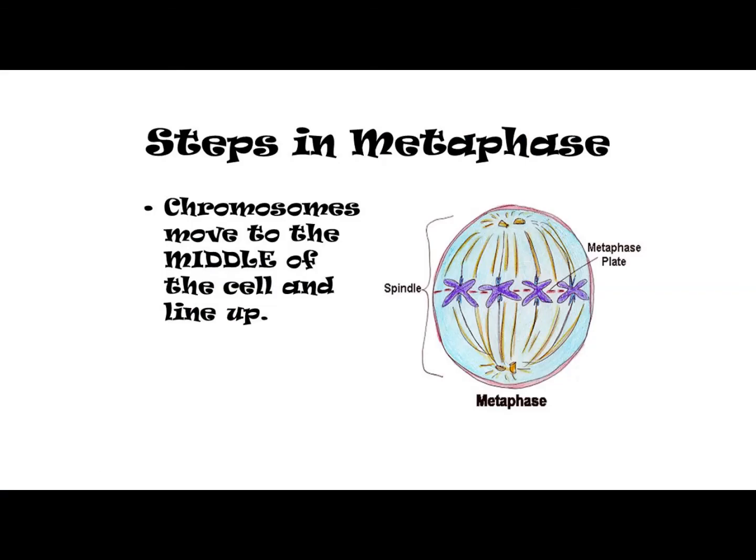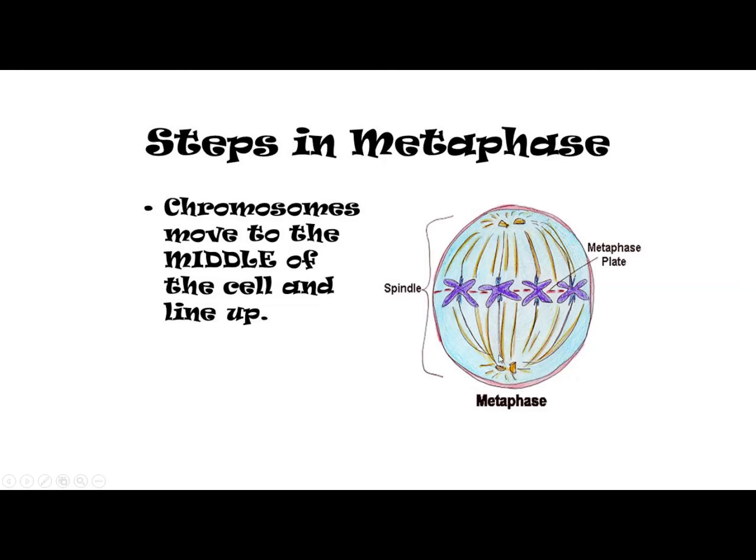Now look at the picture of the metaphase. The centrioles are completely moved to the poles. See? One is on the north pole and the other is on the south pole. And the chromosomes which were in the nucleus have come out of it because the nuclear membrane has disappeared. Now all the chromosomes are arranged on the equator. This is the equator. You can see the arrow moving on metaphase picture. The purple chromosomes are formed on the equator.